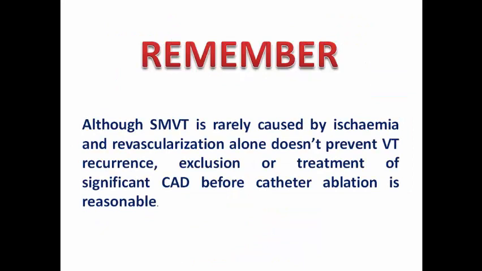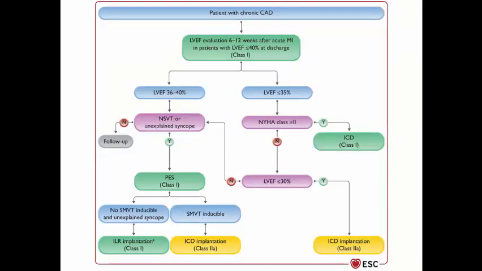And remember that sustained monomorphic VT is rarely caused by ischemia, because mostly here it is scar-related re-entry, and so revascularization alone does not prevent VT recurrence, but we should exclude or treat significant coronary artery disease before catheter ablation, which is a reasonable treatment approach. So in this diagram regarding patients with chronic coronary artery disease, we should, as we mentioned, evaluate ejection fraction 6